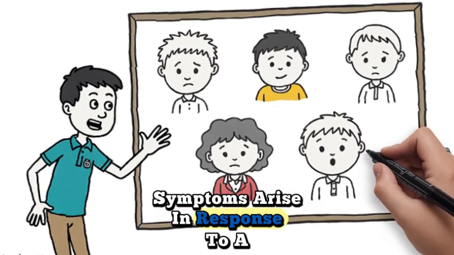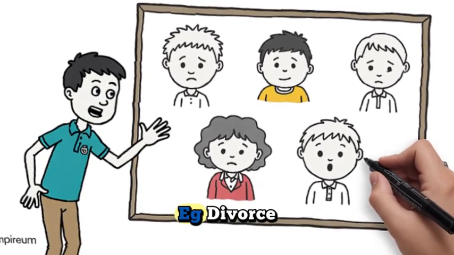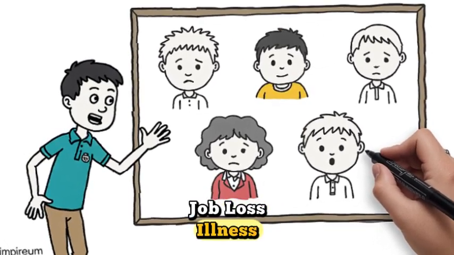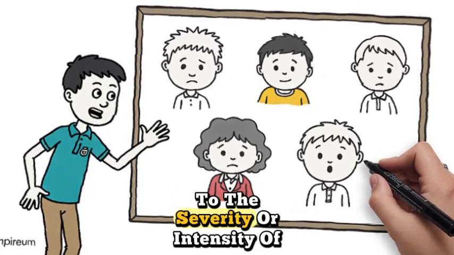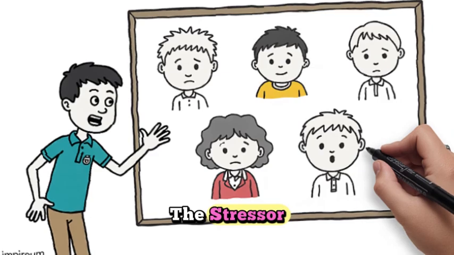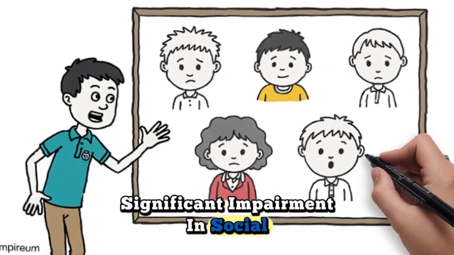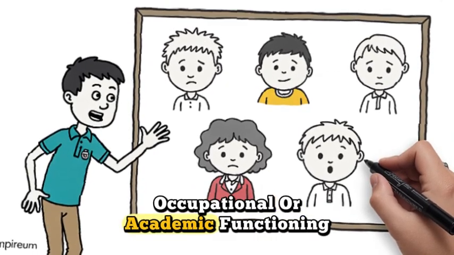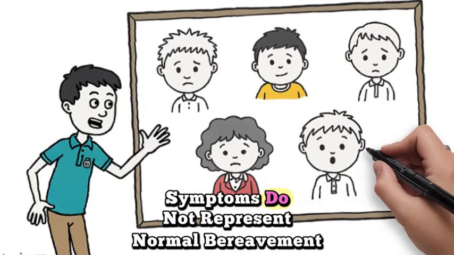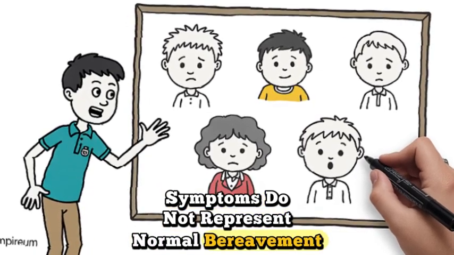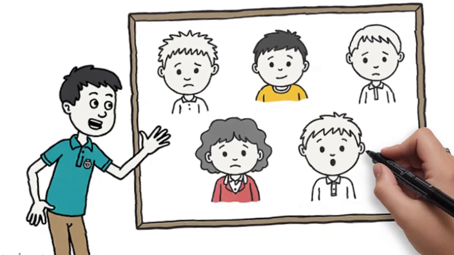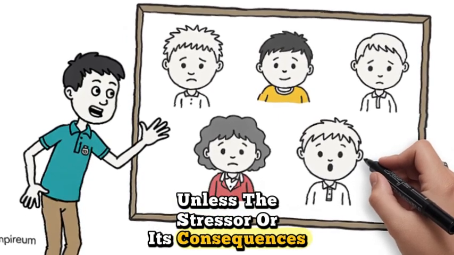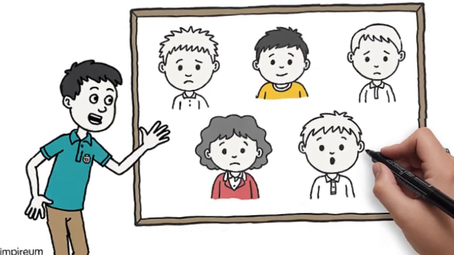Symptoms arise in response to a stressor, e.g., divorce, job loss, illness. Reaction is out of proportion to the severity or intensity of the stressor. Significant impairment in social, occupational, or academic functioning. Symptoms do not represent normal bereavement. Duration is less than 6 months after the stressor ends, unless the stressor or its consequences persist.